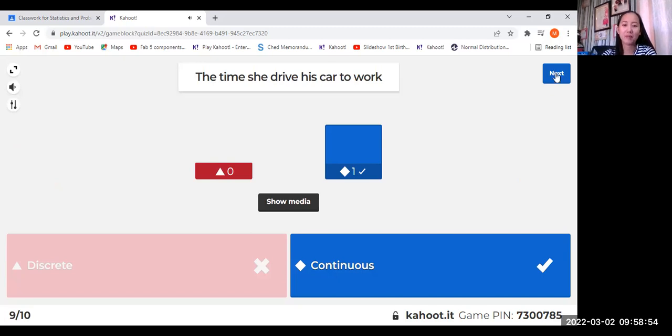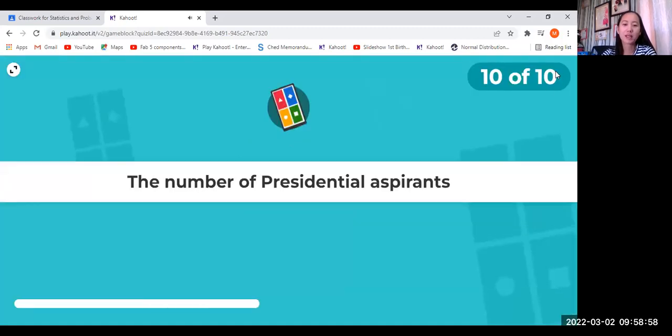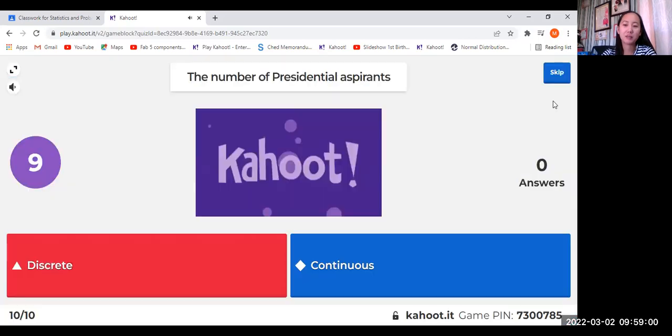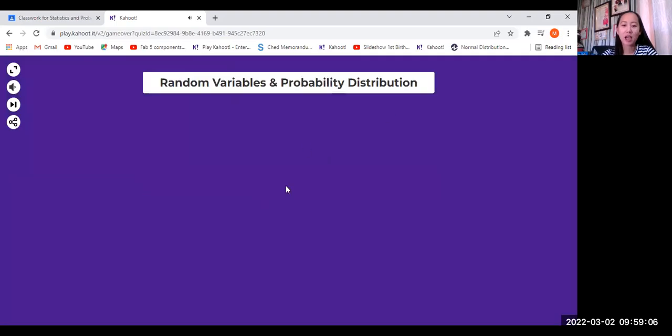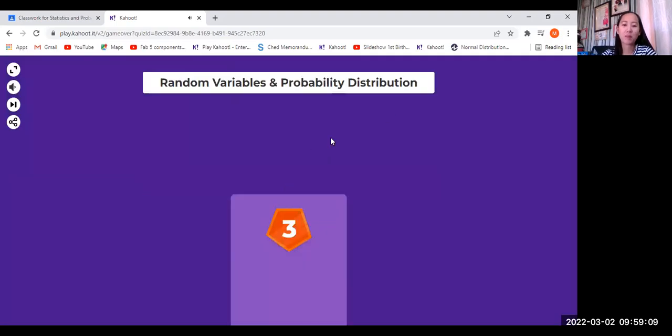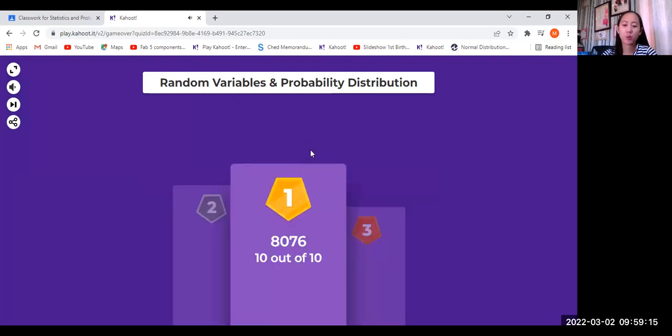You measure the time. The number of presidential aspirants. Discrete. Okay, so kung dalawa kahit sana dalawa kayo, makikita dito kung sino yung third, second, and first, the podium.